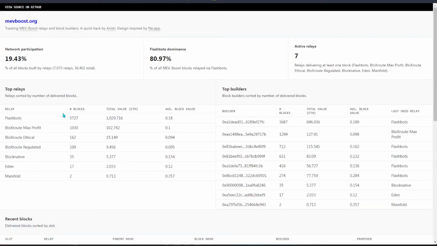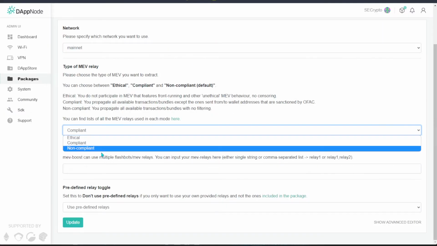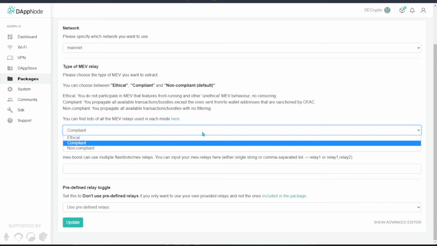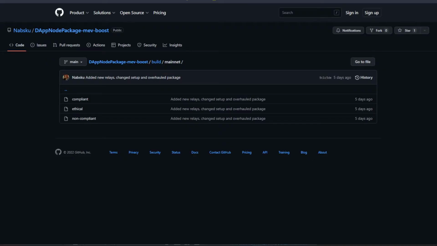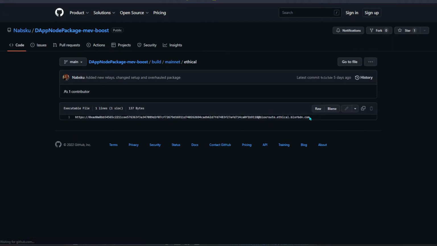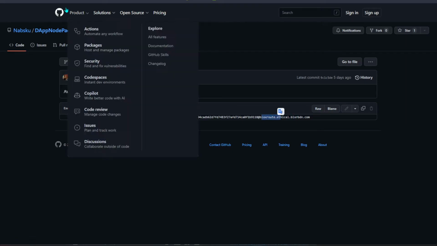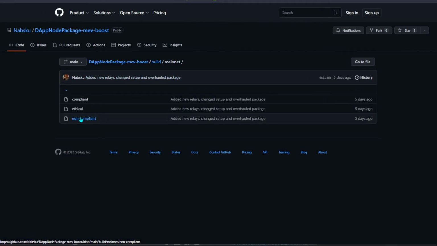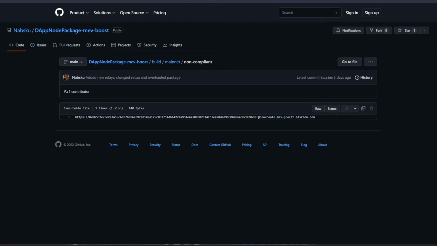And if you are using max profit, you can see that it is under this. I'm just going to open up the GitHub. On GitHub, we can see that under compliant it is showing you are using the Flashbots relay and the regulated Blocknative relay. On the ethical one, you are running the Blocknative ethical relay, and for the non-compliant one, you are basically running the max profit.